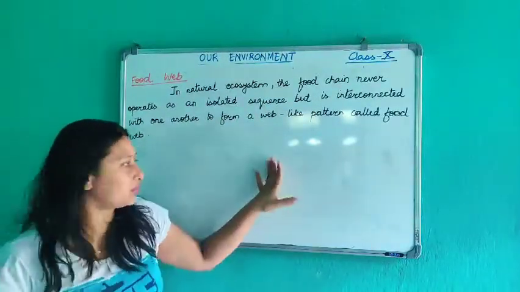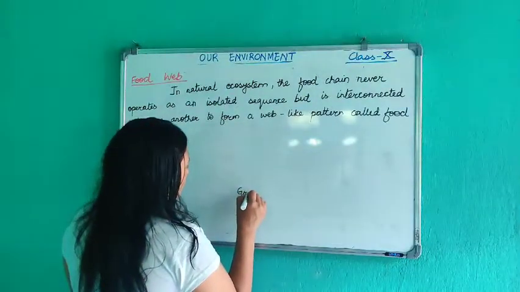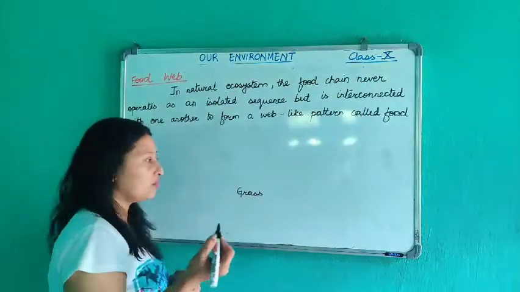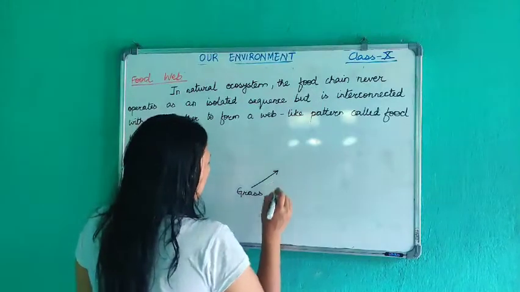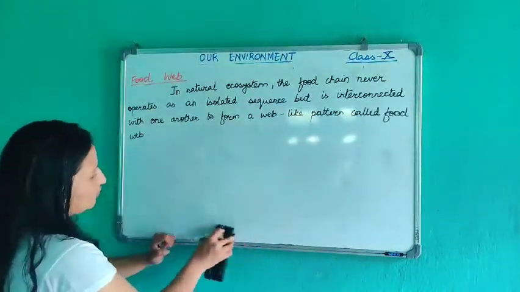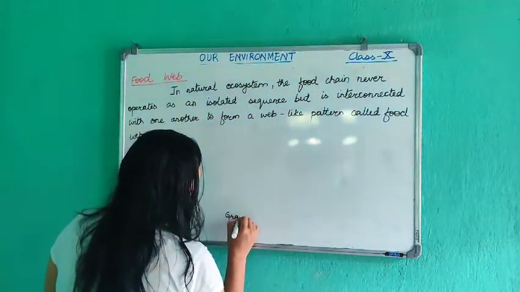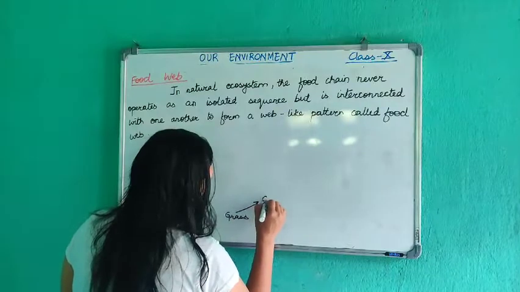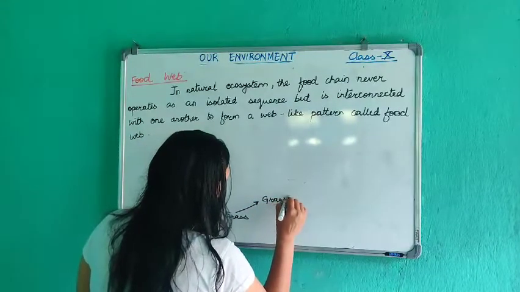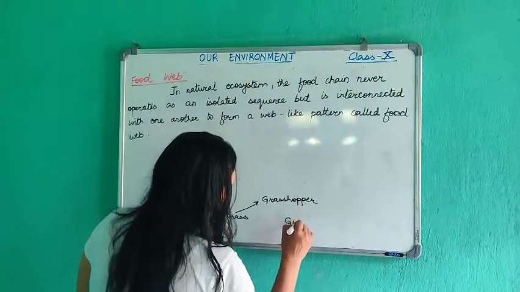Let me give you an example. Okay, now there is grass. Now grass is eaten by, so that clearer for you. So grass, okay, grass is eaten by grasshopper. Okay, then there is grain.